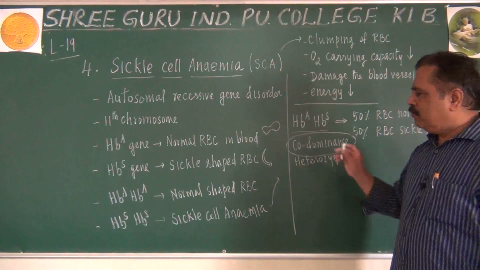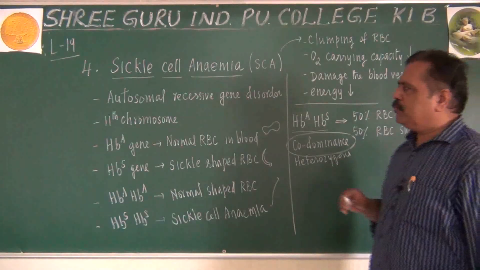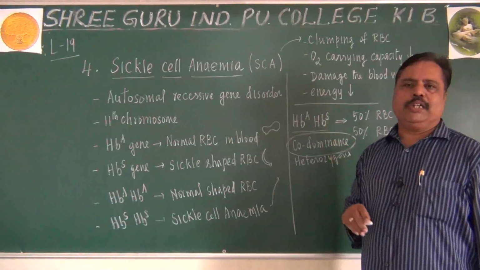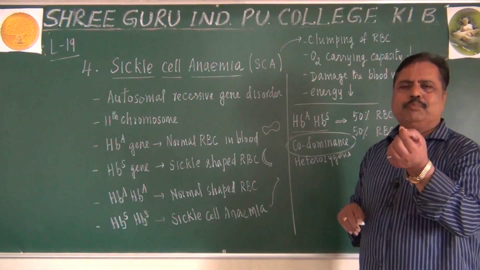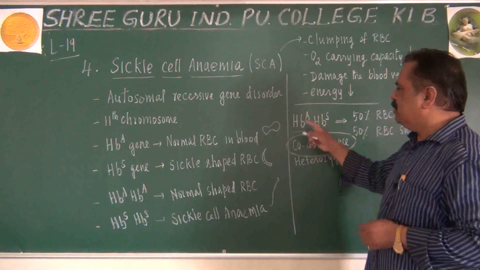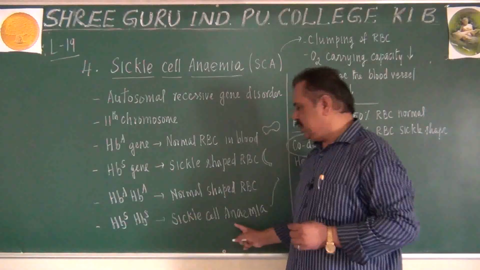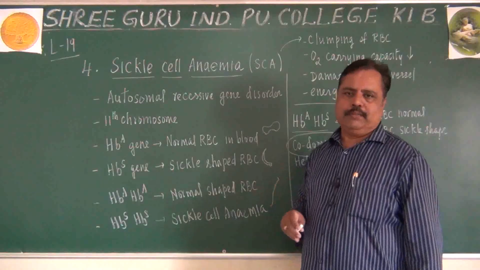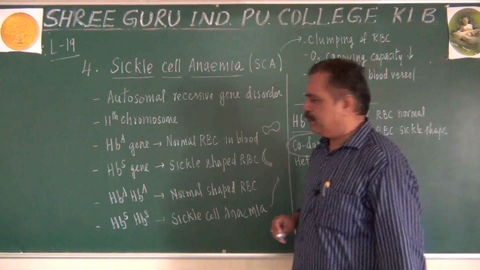Remember. Finally, let me tell you how this sickle cell anemia is caused. What is the principle involved in sickle cell anemia? How does this defective gene produce sickle cell anemia? We will see. Do you understand my point? Listen.